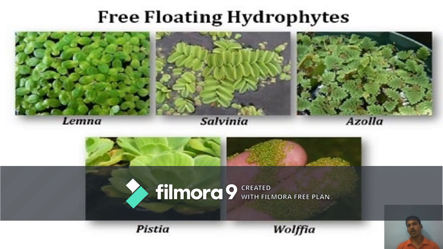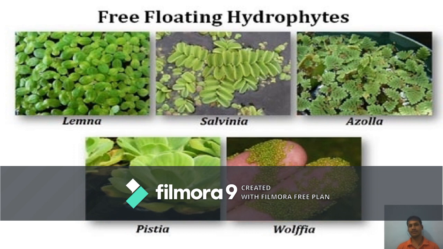The second one is free floating hydrophytes. They are divided into two categories: free floating, and free floating but rooted. What is free floating? These float above the surface of the water and can move here and there, anywhere. They don't have roots, they have simple rhizoids, and the rhizoids have root pockets, so it is easy to move from one place to another.